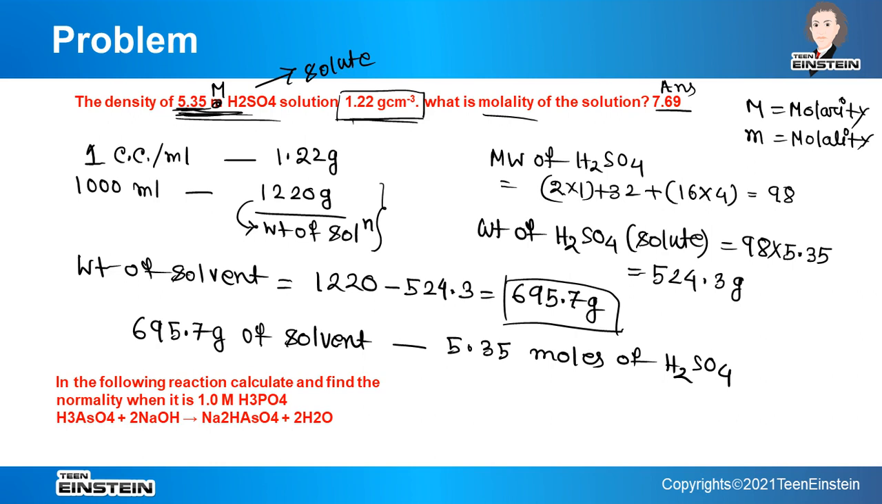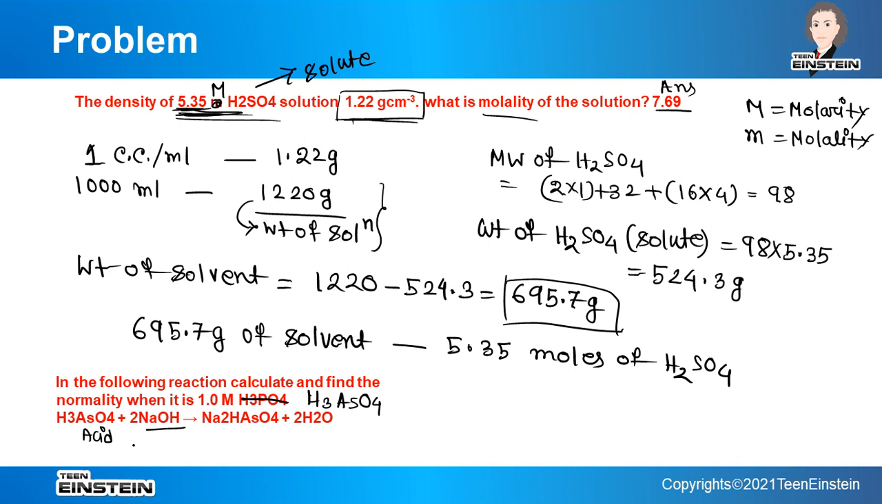sorry, it will be H3AsO4, that is a mistake. It is H3AsO4. Actually phosphorus and arsenic both are from the same group, so that is why I have made the mistake. By mistake I have written phosphorus in place of arsenic. So H3AsO4 is reacting with NaOH. So this is basically an acid.